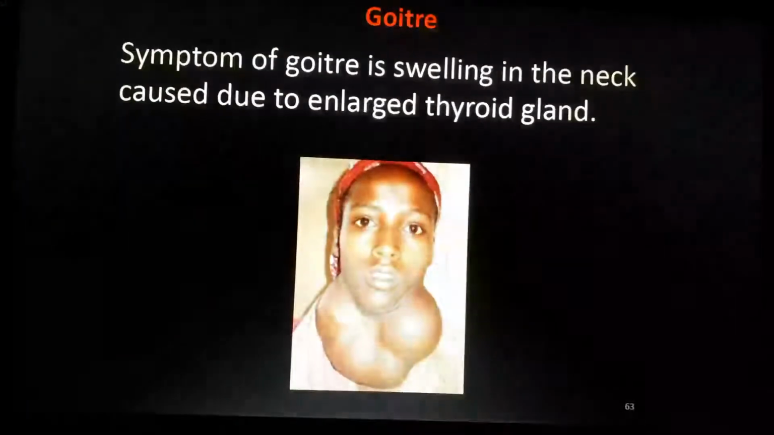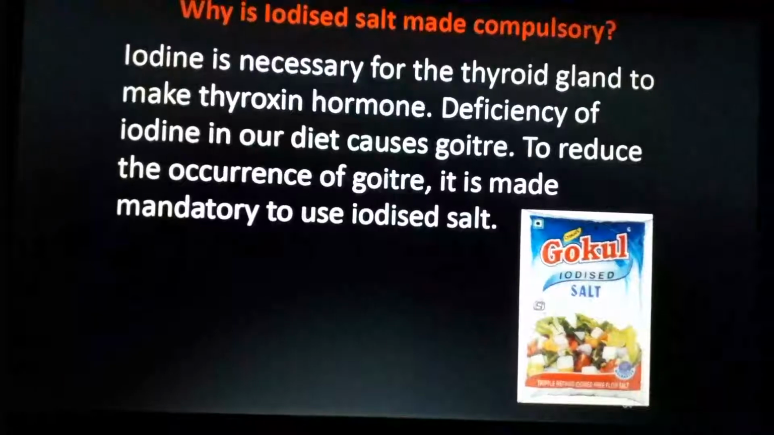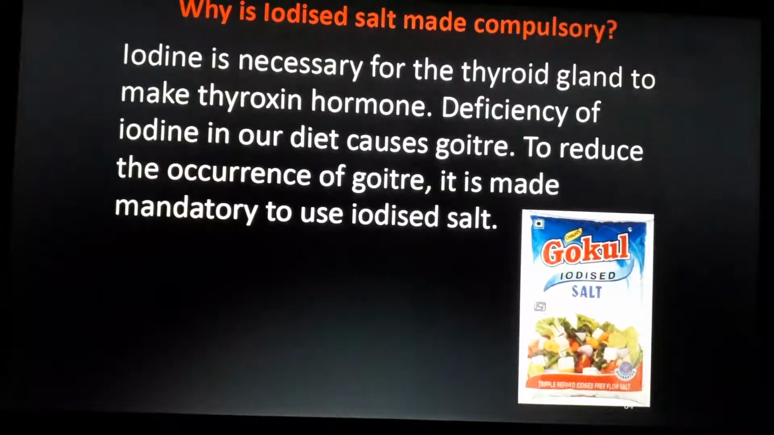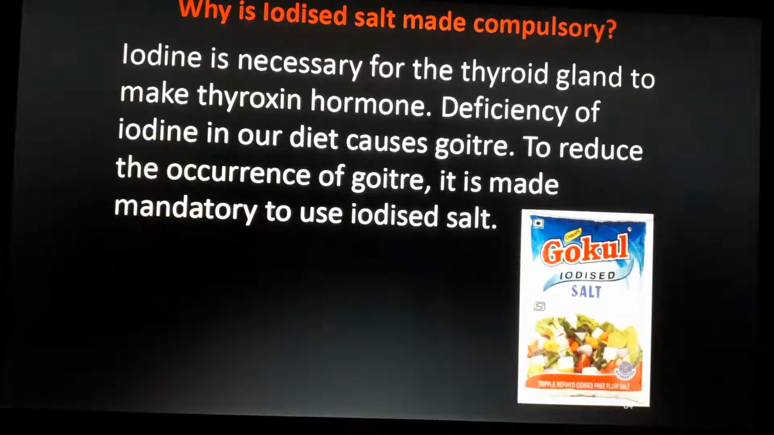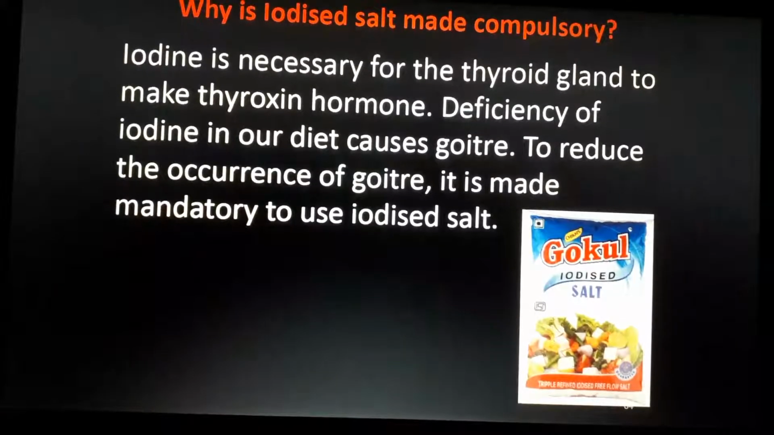So you know what goiter is, understand? See, iodine is necessary for the thyroid gland to make the thyroxine hormone. Deficiency of iodine in our diet causes goiter. To reduce the occurrence of goiter, it is mandatory to use iodized salt. Okay, this paragraph is fine, but one more thing. This iodine will mix with the thyroid and thus produce thyroxine which can be used by our human body.